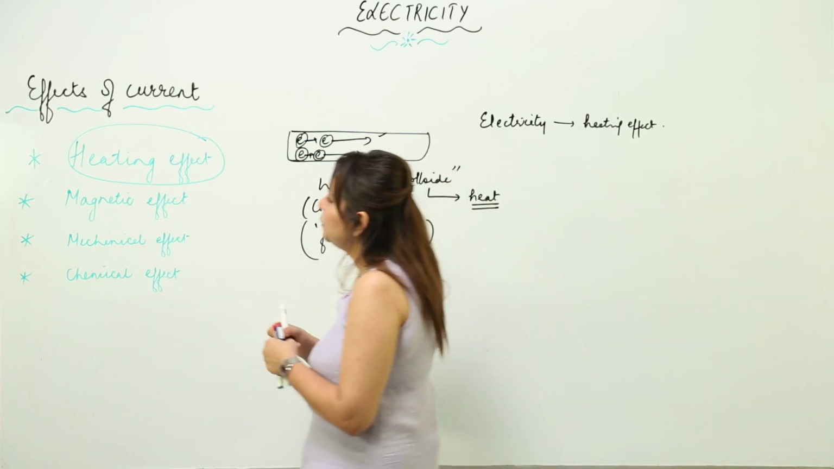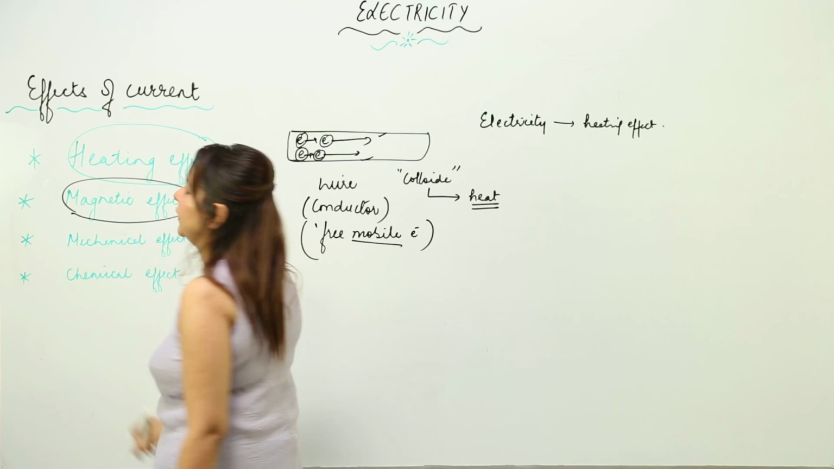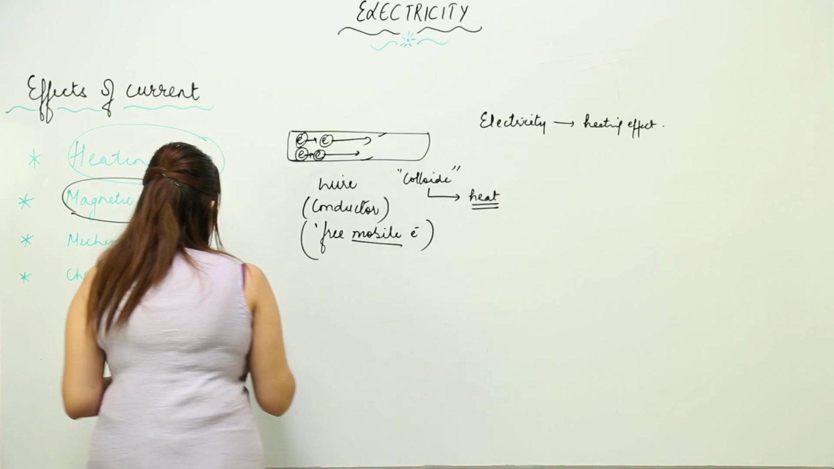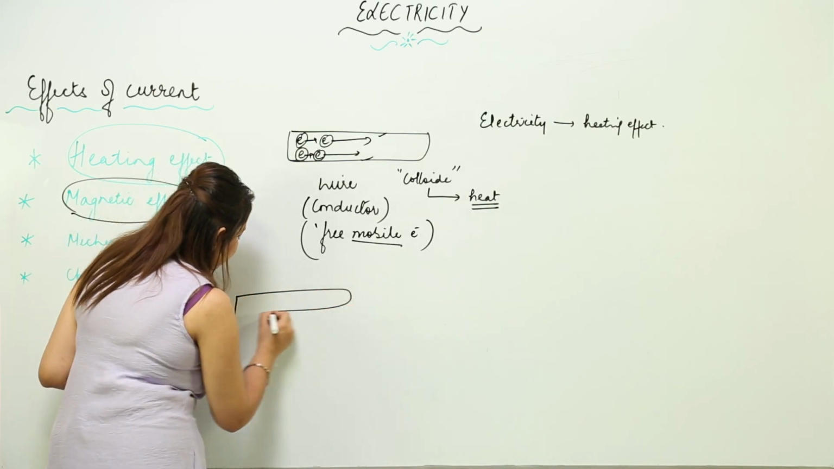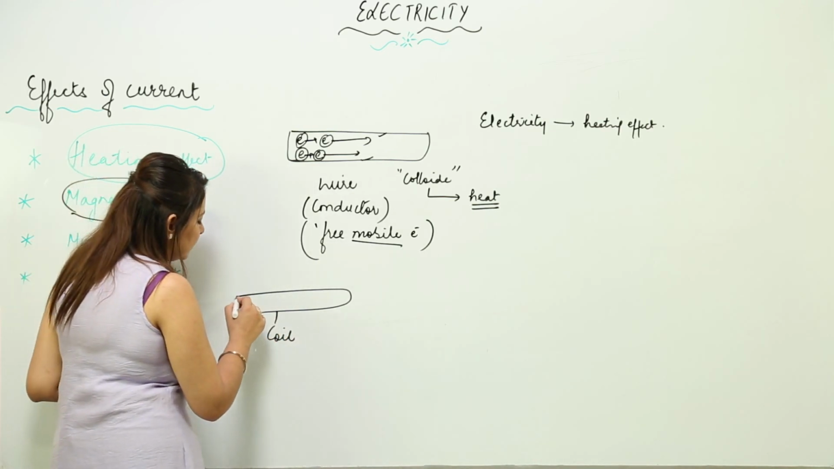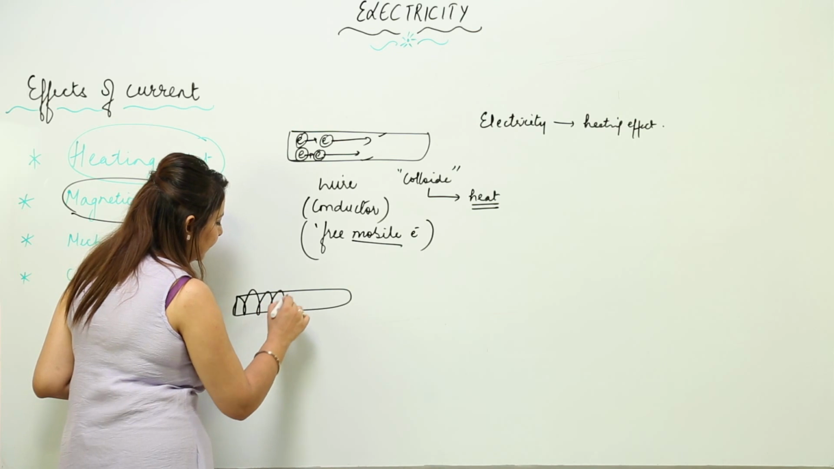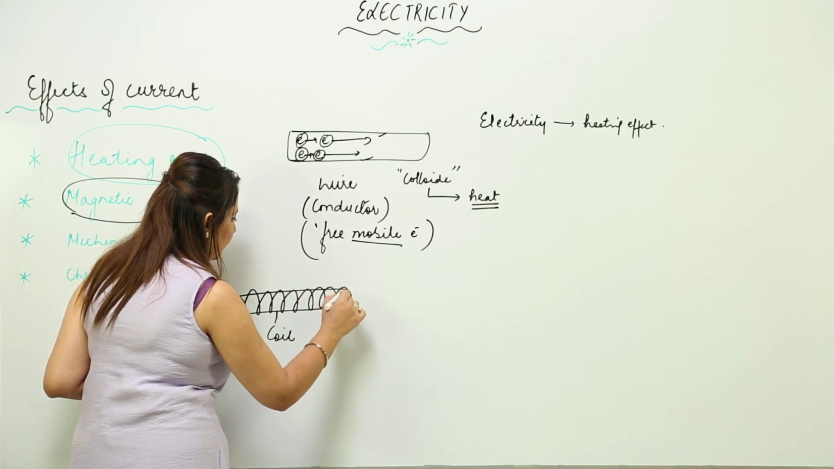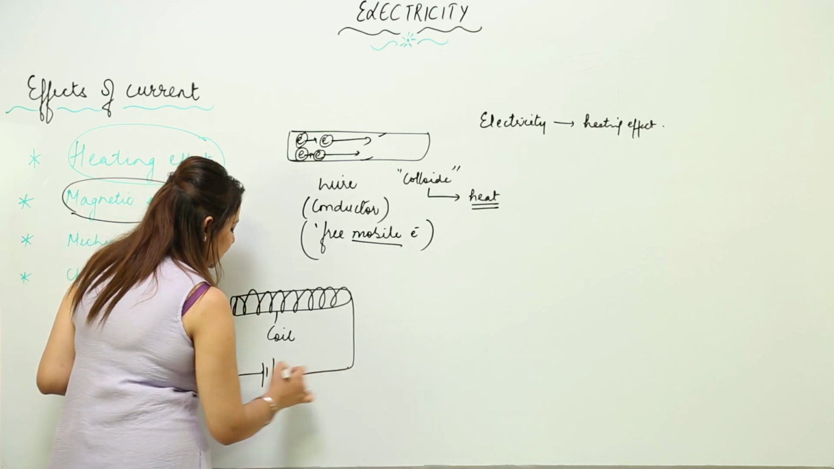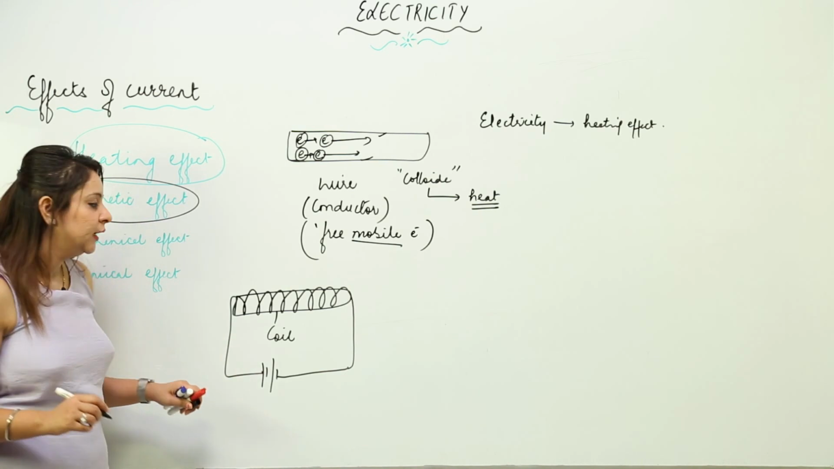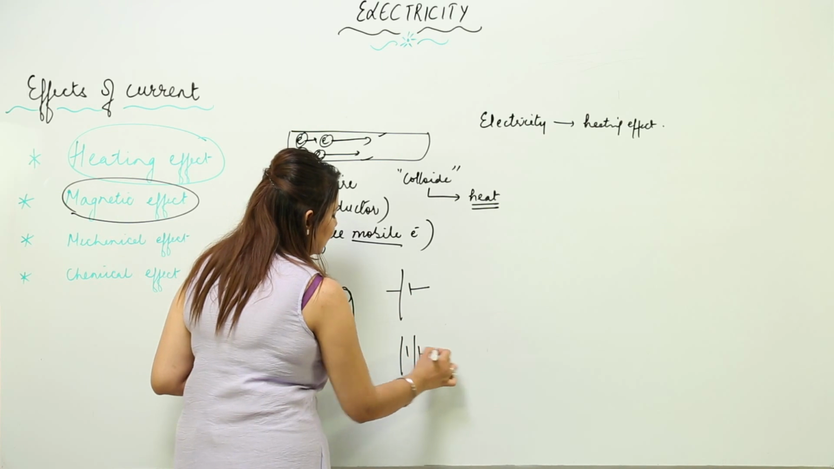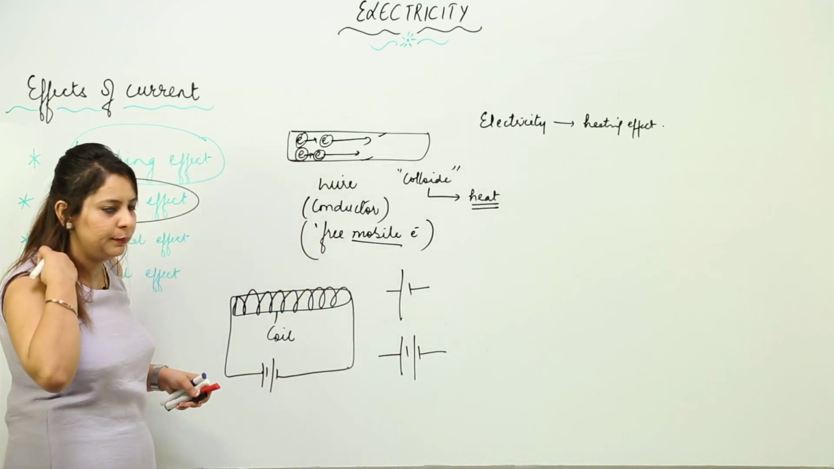The second effect which is produced by current is the magnetic effect. Now how can we notice this magnetic effect? Suppose I have a coil, and I wrap this coil with a copper wire and connect it to a battery. These two lines indicate a cell, and when I repeat two cells, it becomes a battery. Two or more cells can make a battery actually.